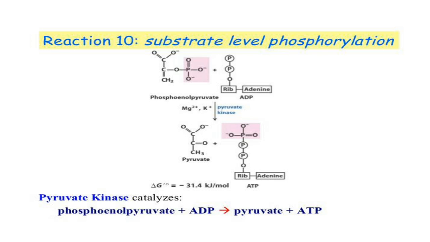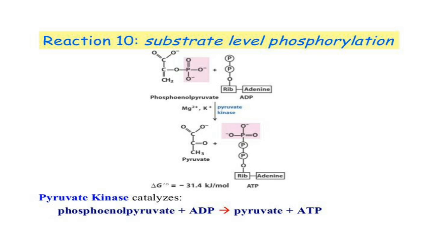This last step of glycolysis is the irreversible transfer of a phosphoryl group from phosphoenol pyruvate to ADP, which is catalyzed by the enzyme pyruvate kinase. Pyruvate kinase requires K plus or magnesium plus 2 ion for its activation.